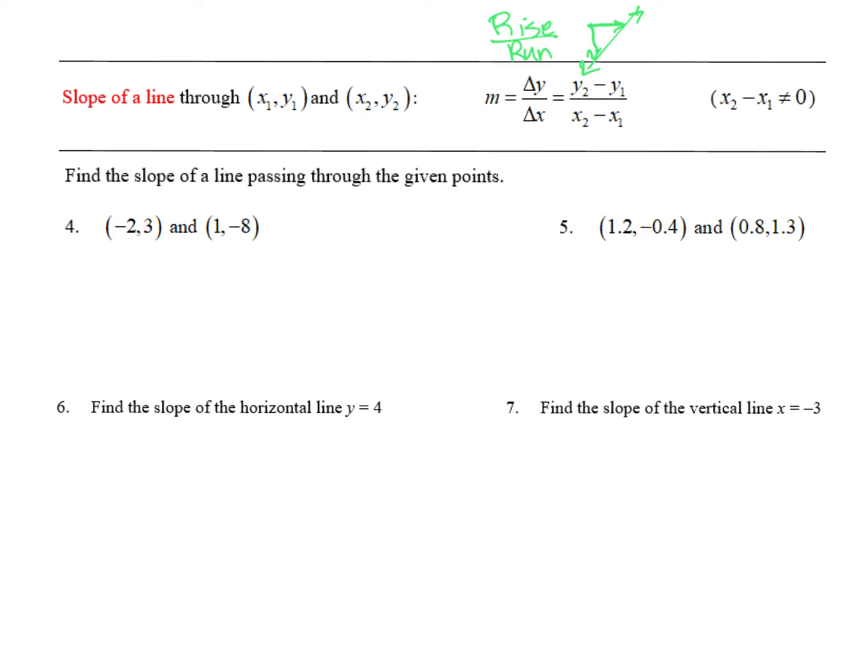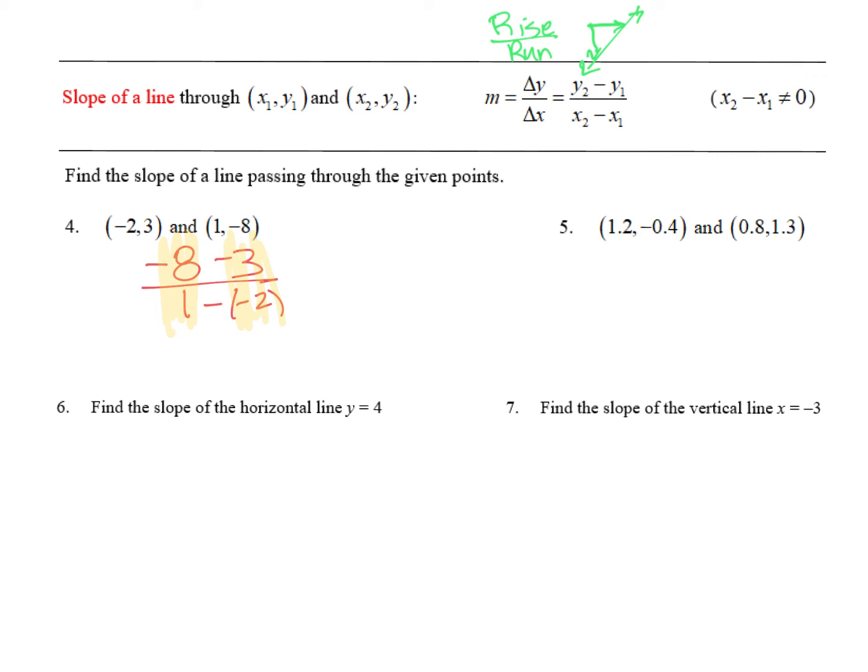So let's look at this. If I'm going to find the slope of these 2 points, I'm going to do negative 8 minus 3, those are my y values, divided by 1 minus negative 2. So notice here that I can read my point from the top and the bottom, okay? So make sure that you're consistent when you're doing the change of, but order is actually not important as long as you're consistent.